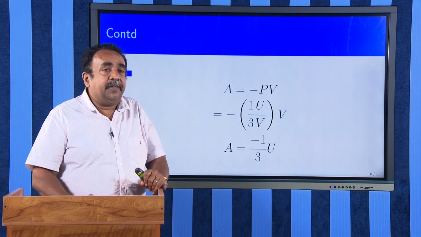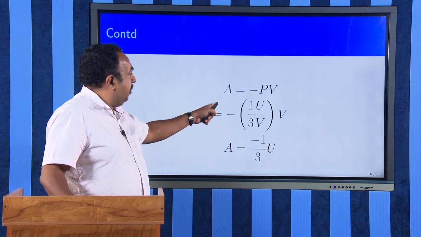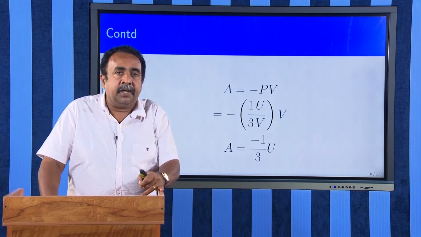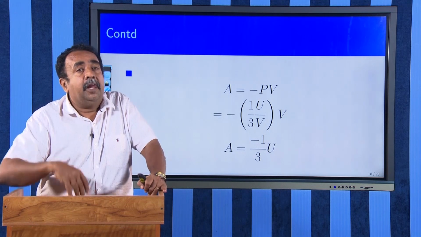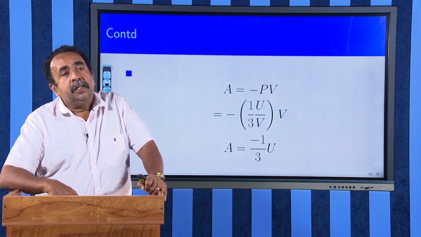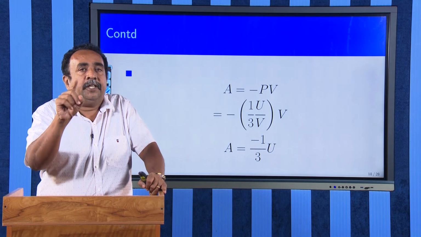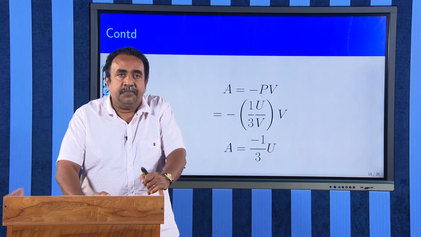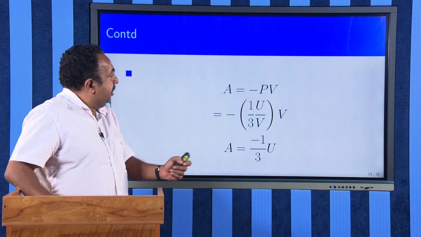P is equal to 1 by 3 times the energy density. Therefore, when I substitute that, I get A is equal to minus 1 by 3 times the energy only. Energy density was 8 by 15 into pi raised to 5 k raised to 4 T raised to 4 divided by h cube c cube. Therefore, when I take energy, I have to multiply that with V. Therefore, you will get the expression for A also. A will also be proportional to the 4th power of absolute temperature.